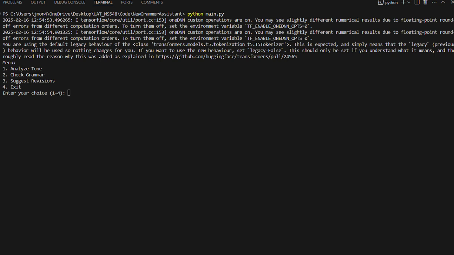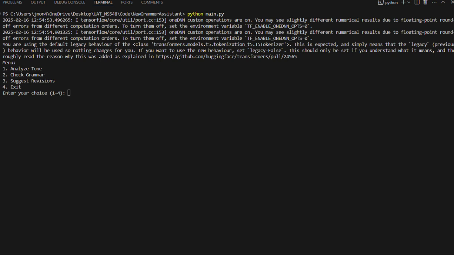Then we loaded the pre-trained T5 model from Hugging Face with the tokenizer. Then we define a function to analyze the tone of the text using TextBlob, which we had done before, doing blob.sentiment. Then we define a function to check the grammar and return the corrected text using language tool. That function takes the text input, checks for grammatical errors using the language tool, and returns the corrected text.